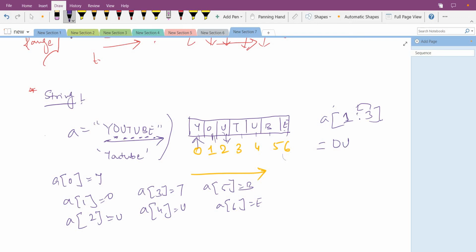Understood? Let me explain again. For this 1, 1 is the index number, and index 1 is O. So here O will come.